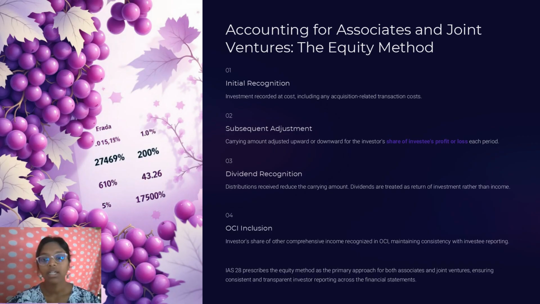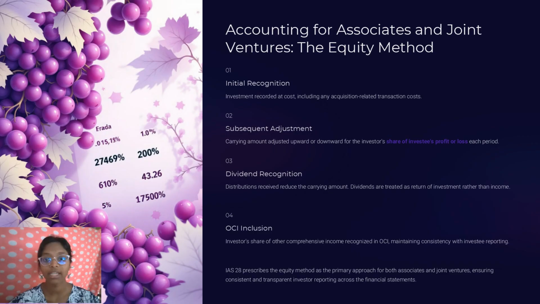Next is other comprehensive income, OCI, inclusion. Here, if the investee company reports any specific or special types of changes, you also record your share of that change in a specific account called the OCI account. You recognize your share of other comprehensive income to maintain consistency with the investee's financial report. The main goal of this method is to ensure that your financial statements provide a clear and consistent picture of the true value and performance of your investment.